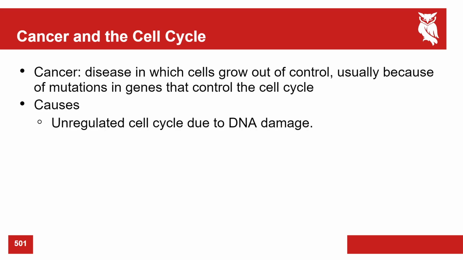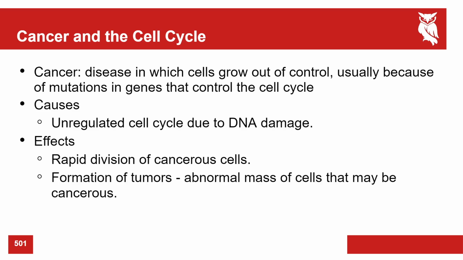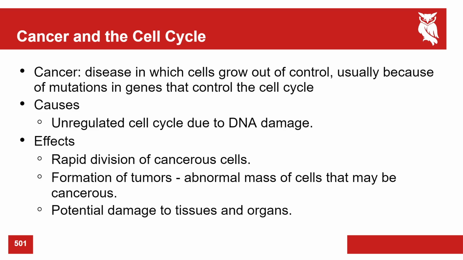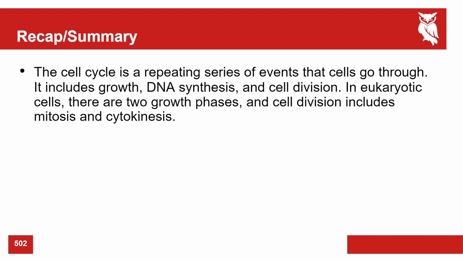Causes include an unregulated cell cycle due to DNA damage. The effects are the rapid division of cancerous cells, which form tumors, which are abnormal masses of cells that may be cancerous. Basically, this causes damage to tissues and organs. If you have a brain tumor, your brain's supposed to operate, but you have a bunch of cells growing in there. What's it going to do to that brain? It's going to start pushing on it, start to cause it to break down, break apart, etc. Essentially, tumors grow so fast that they muscle out and push out all the other cells.